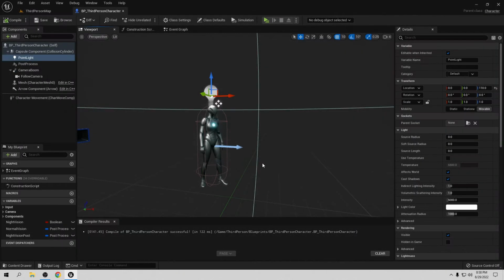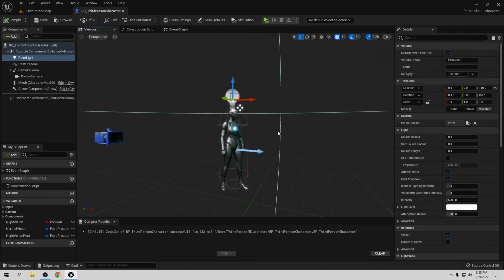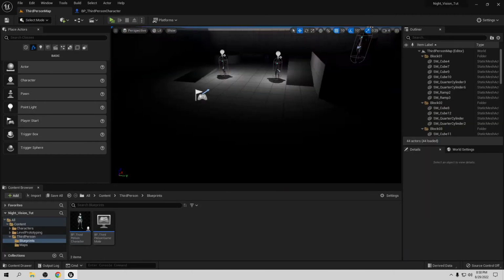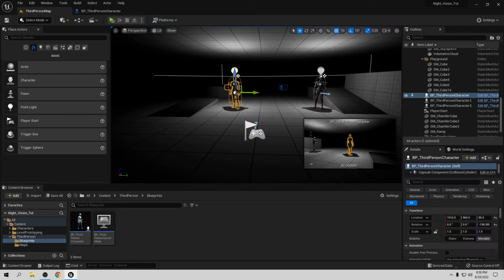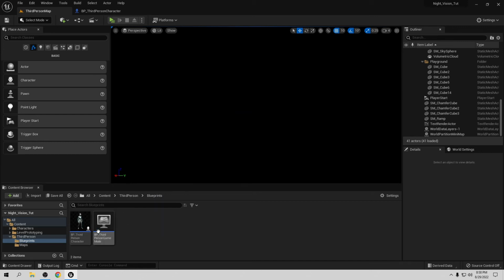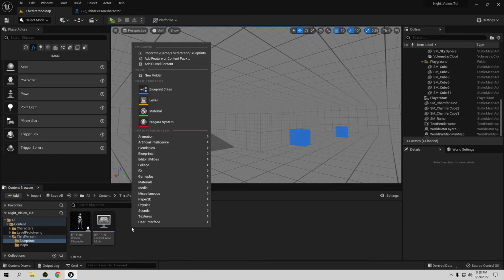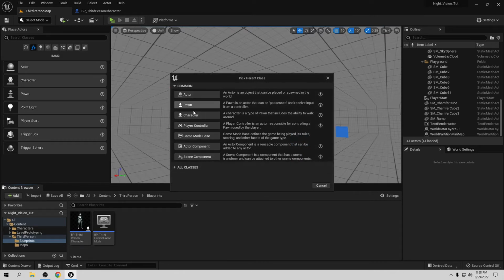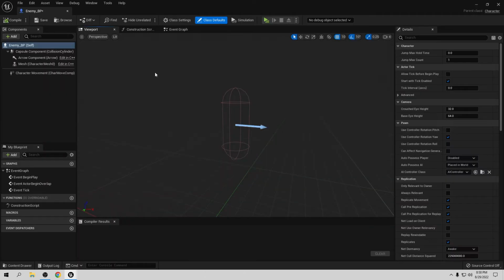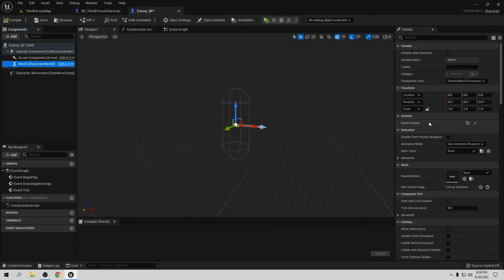So let's close this, and let's fix the first one. So let's go to the characters, the enemy, sorry. So let's go here and delete these guys. It's better to use your own enemy. So let's go to the Lit, go to on Lit. Let's do this really easy. So right click, go to blueprint class, go to character, let's call it the enemy blueprint. Let's open it, let's put this in here, and let's go to the mesh.